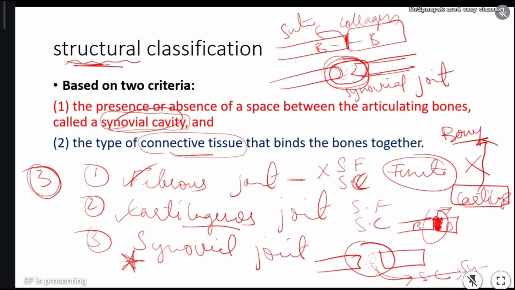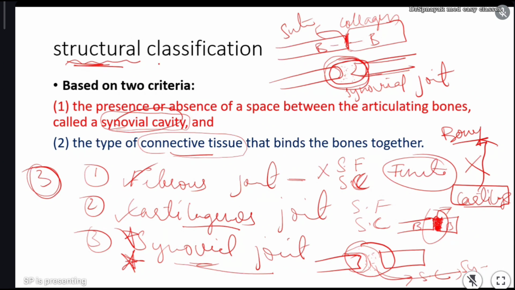In exam they will ask you, explain about synovial joint, explain about typical synovial joint. Simple. Synovial joint's different features you have to explain. What is synovial joint, how it is there, what is synovial cavity, what is synovial fluid, and cartilaginous tissue is surrounded around the bones. We have cartilaginous capsule. I'll tell you now. You have to draw the diagram and you should explain in the exam if they ask to explain about synovial joint, and this is very very important.